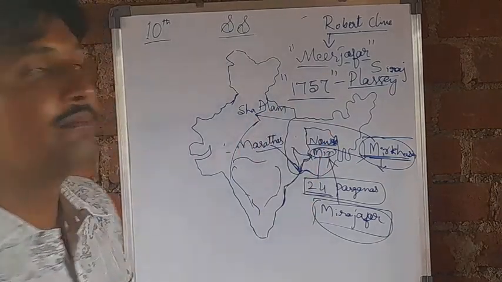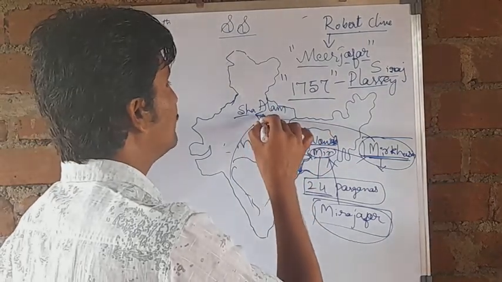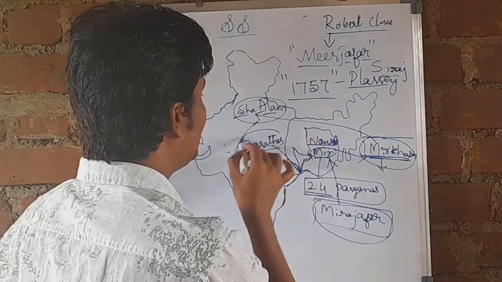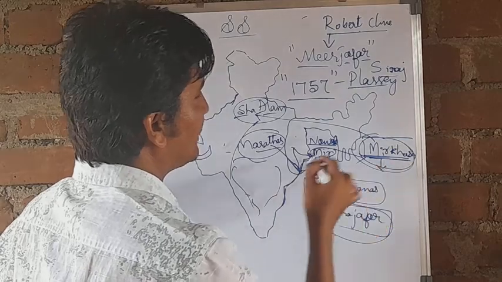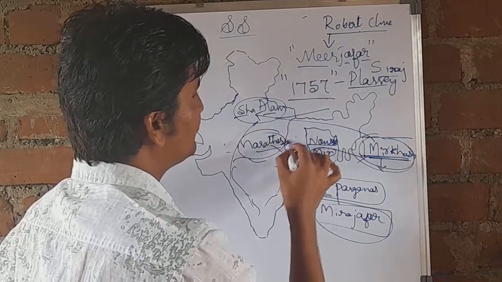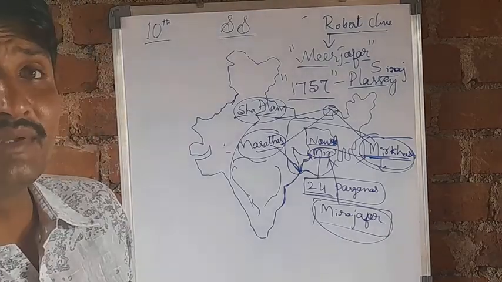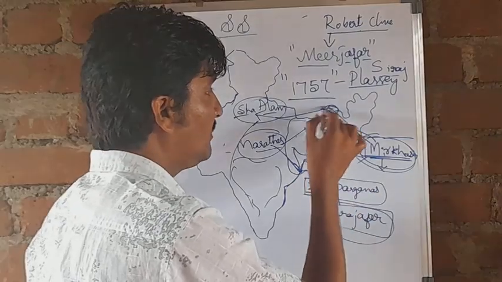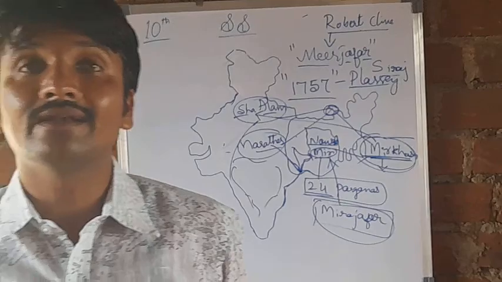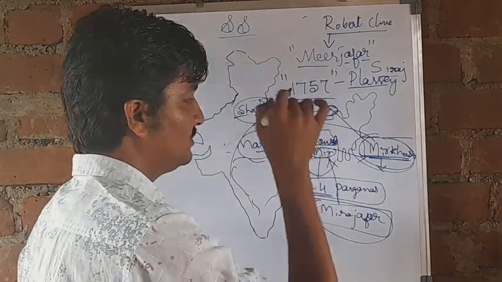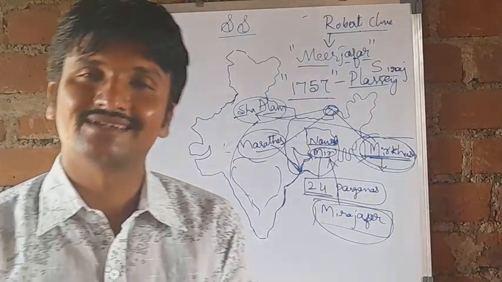The Mughal king Shah Alam, the Marathas and Mir Qasim, these three joined each other and formed their army, and they planned to conquer the Bengal region to defeat the Britishers.